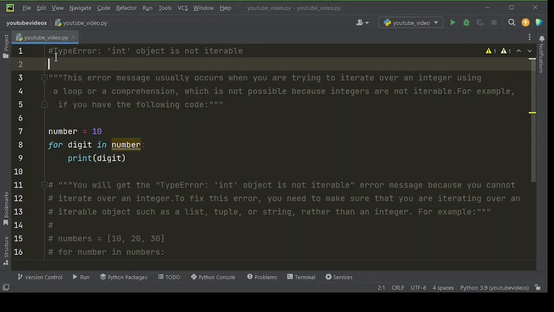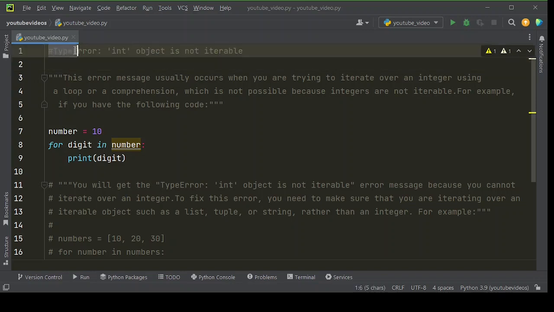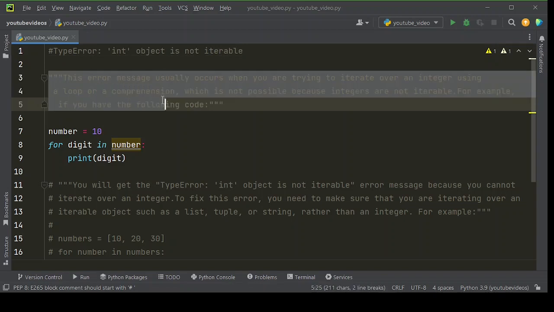In this video we have shared how to fix TypeError: int object is not iterable. This error message usually occurs when you are trying to iterate over an integer using a loop or a comprehension, which is not possible because integers are not iterable. For example, if you have the following code.